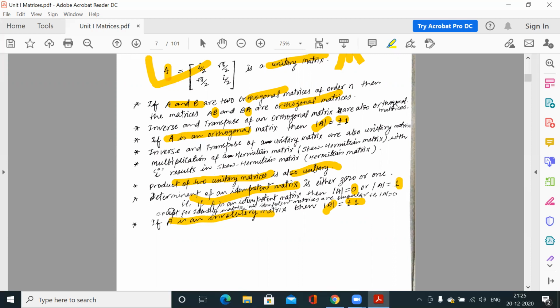If it is identity matrix, because identity matrix is idempotent, the determinant is 1. Otherwise all the idempotent matrices are singular, that means their determinants are 0. So you can verify these properties.